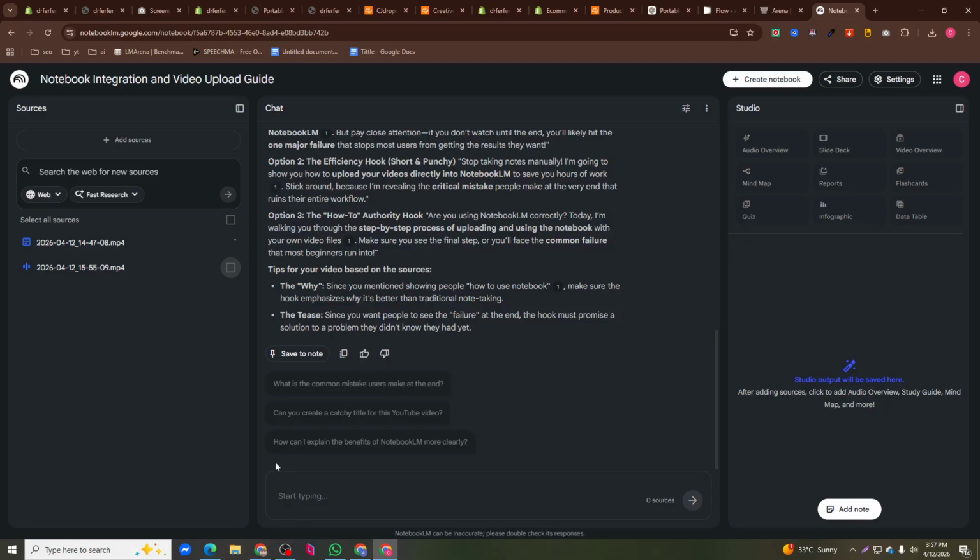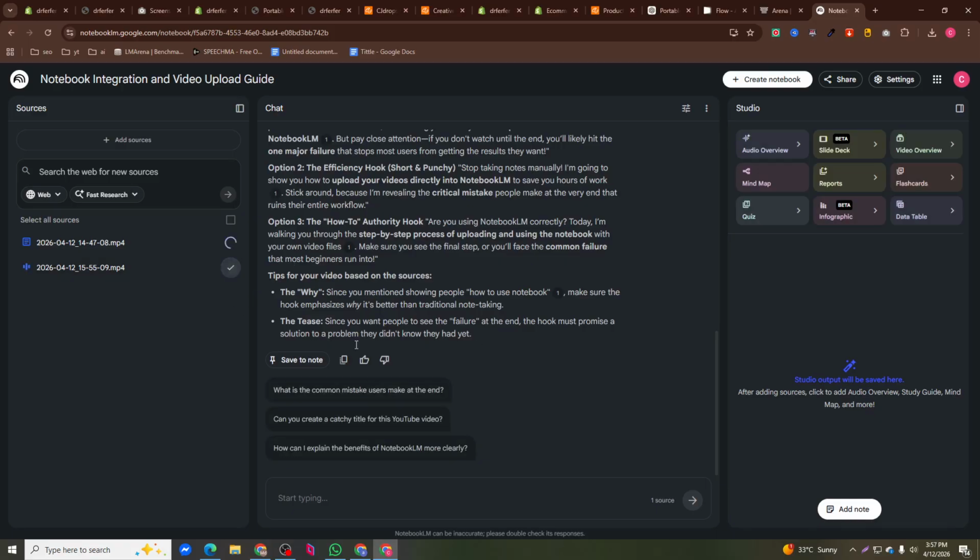Also, if you have uploaded seven to eight data sources, and from these sources you want to generate, for example, the text or image or hook from the number seven source, you should click the number seven, and then it will generate the result from the number seven.